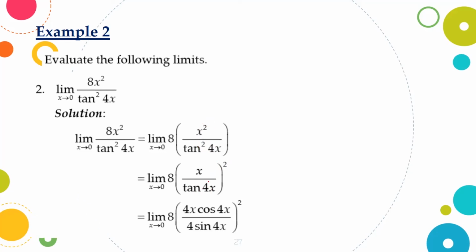Moreover, since we have 4 here and we want to have 4 at the numerator, we will multiply both the numerator and the denominator by 4. Then, since tangent is at the denominator, we can actually express tangent in terms of cosine over sine.